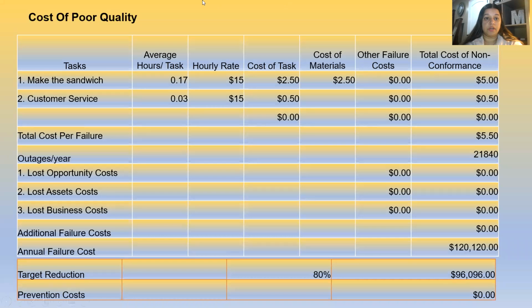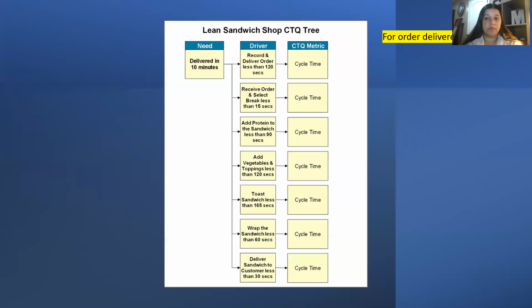How I have achieved that is by measuring the cost of poor quality, which is documented over here. Right now, the failures or the scraps are causing $120K to be lost. And my proposed goal, reducing the scrap rate from 10% to 2% in the coming 3 months, which is an 80% reduction, will lead to $96,000 of savings.